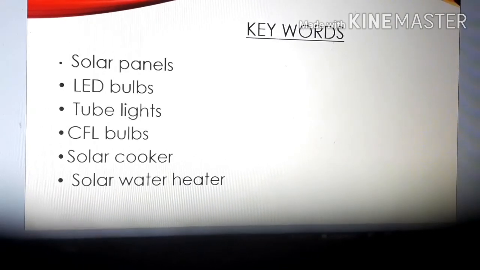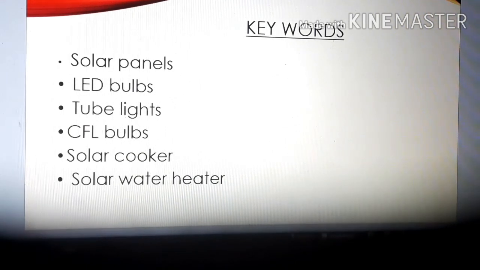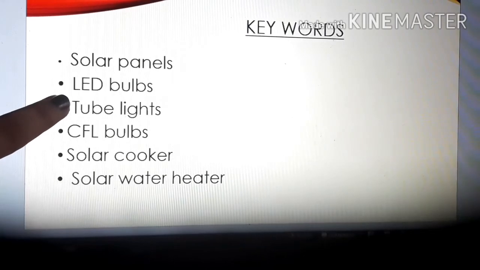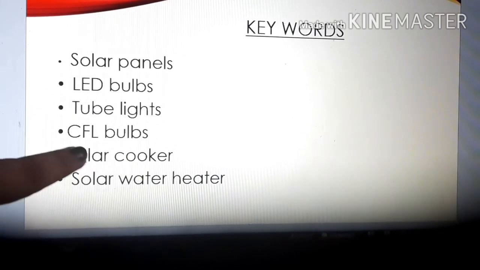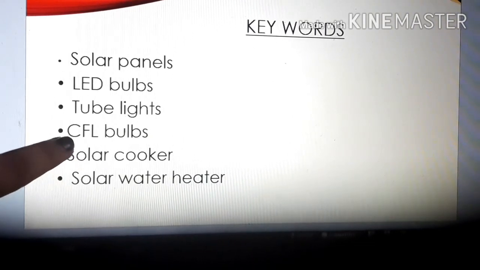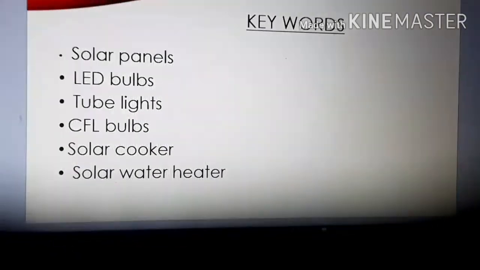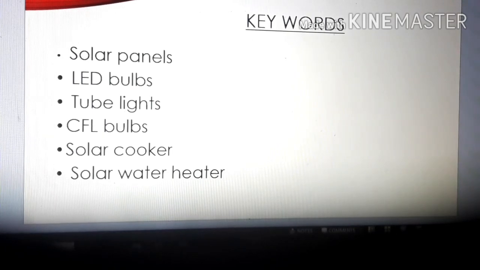Okay. So the keywords which we have come across today are: first, solar panels; second, LED bulbs; third, tube lights; fourth, CFL bulbs; fifth, solar cooker; and the last one, children, solar water heater. Clear?